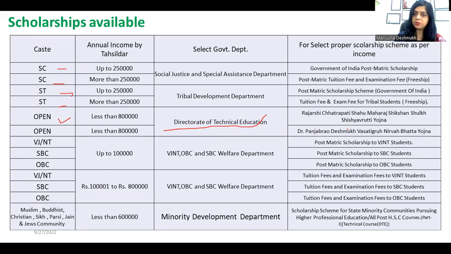So different scholarships are available for open categories also. For every category there are scholarships available. But to take these scholarships, certain rules are there. You have to get into the details of this.